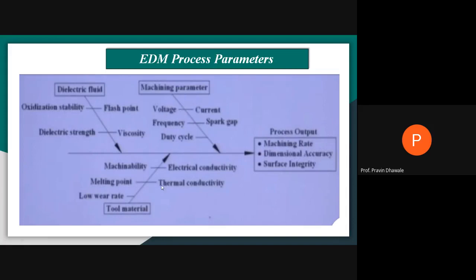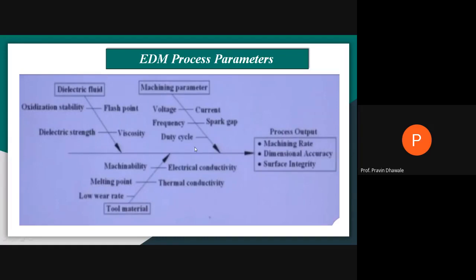And the effect of all these input parameters will be seen in terms of output parameters, that is the machining rate, that is the material removal rate, MRR, dimensional accuracy, or surface integrity, that is the surface finish. So this is a cause and effect diagram, or you may call it a fishbone diagram, right?